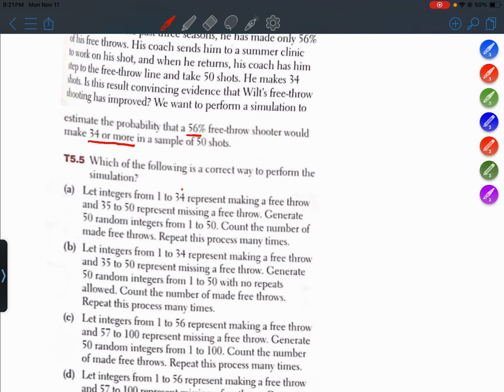If these digits represent a made free throw, then that's 34 out of a possible 50 digits that we're using for the simulation, which would not be approximately, but exactly 68%. But we are trying to simulate that he's still a 56% free throw shooter, so option A is not going to work.